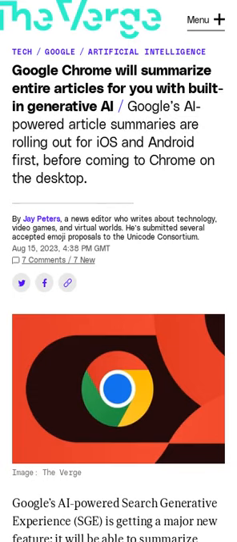Google's AI-powered search generative experience will soon be able to summarize articles on the web. The new feature is being rolled out as an early experiment in Google's Opt-in Search Labs program. It will first be available in the Google app on Android and iOS, with a desktop launch for the Chrome browser planned for later. The feature will only work on articles that are freely available to the public.